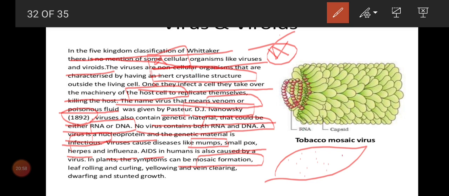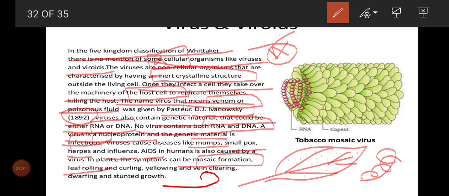Those dot-like structures we call a mosaic. So mosaic is an indication of viral disease in plants. And leaf rolling: the leaf tip starts to roll continuously. Curling is only a smaller region.